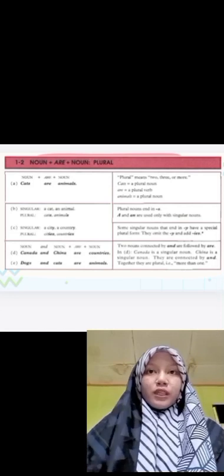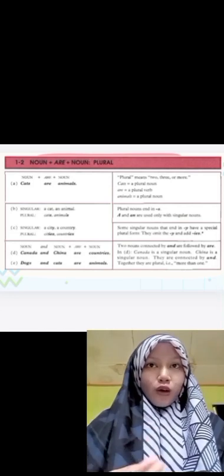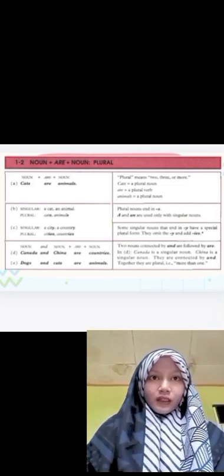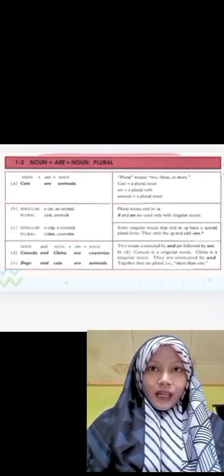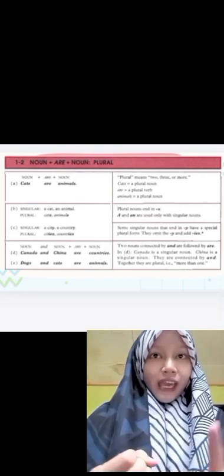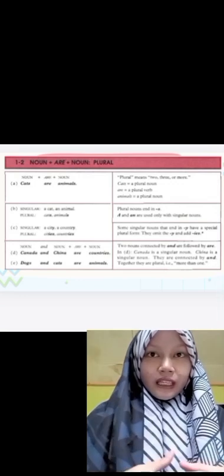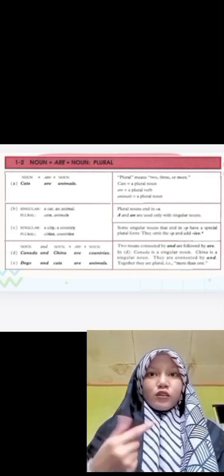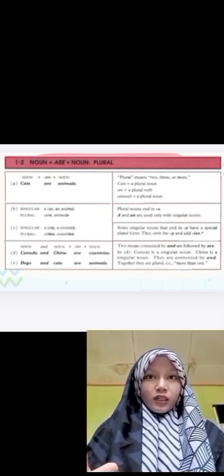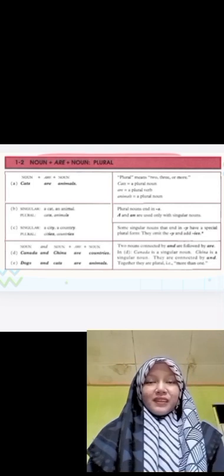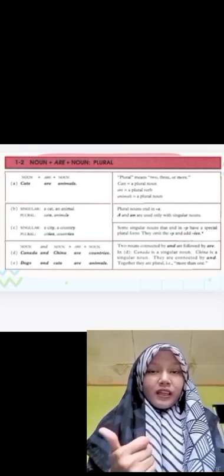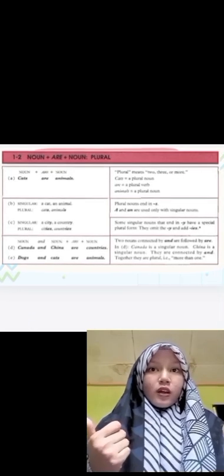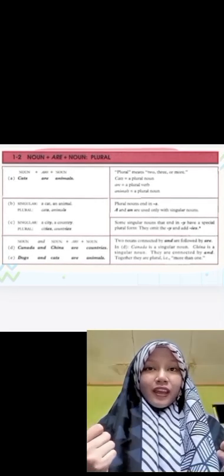Remember that when we make a singular noun into plural, we have to put s at the end. Like the singular, a cat, but when it turns to plural, it becomes cats. So singular is a cat, the plural is cats. Then another example, an animal. An animal is singular. When it turns to plural, it becomes animals.